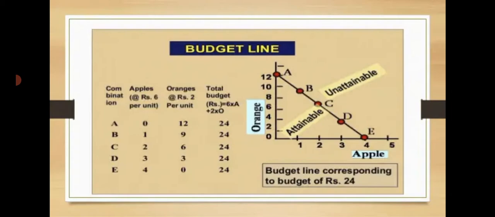See, what is this? This is the budget line. It is a diagrammatic presentation of the data set in the table, which offers a budget line for the attainable and the unattainable. You are seeing the line A, B, C, D, which lies on the x-axis and the y-axis. It touches from 12 to 4. That is called the budget line. Under the budget line, that is called the attainable. But if you cross the budget line, it will be known as the unattainable.